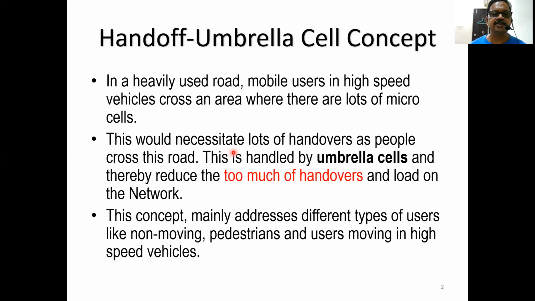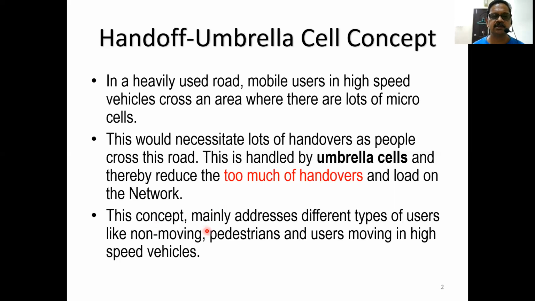This necessitates lots of handovers as people cross the road. This is handled by umbrella cells, thereby reducing the too many handovers and the load on the network.